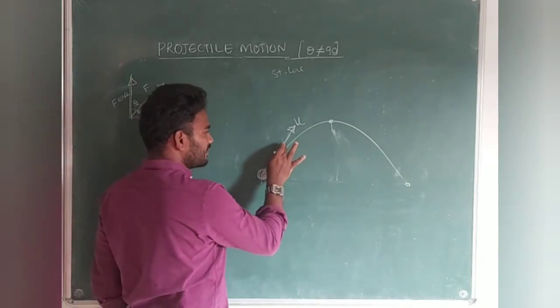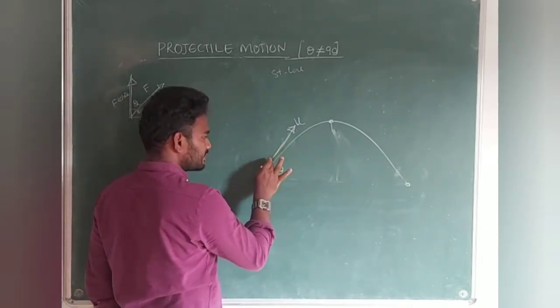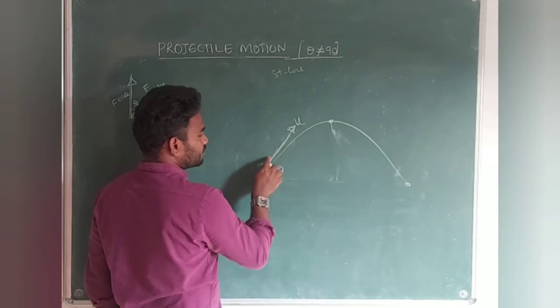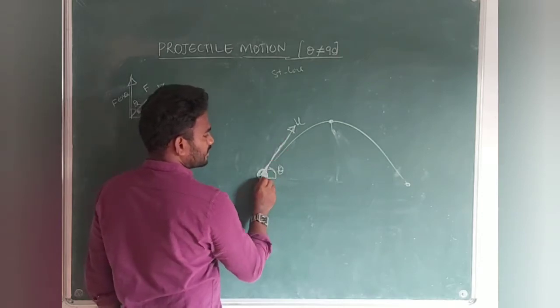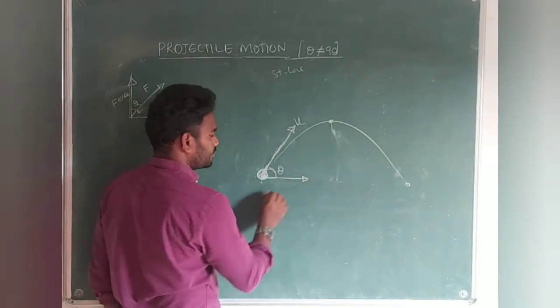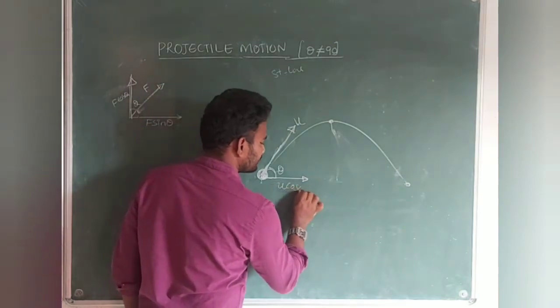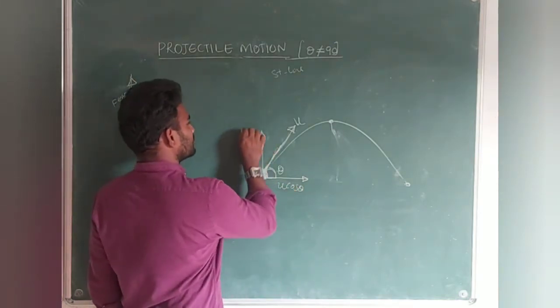In the same way, here also we are going to split the components for u. Since you know u is a vector quantity, we are going to split it into two components. One is u cos theta, another one is u sin theta.